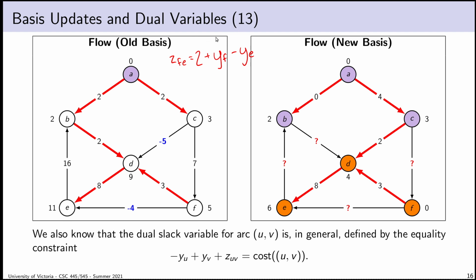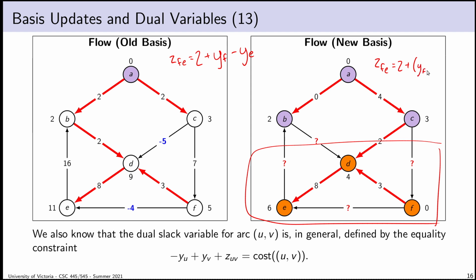Both E and F are contained in my component C1, so both of them are going to experience the same change in their dual optimization variable. Let's consider the new value of ZFE. We can just use the old value and rewrite it in terms of the change. The new value of YF will be the old value of YF minus 5, because we know the adjustment will be minus 5.